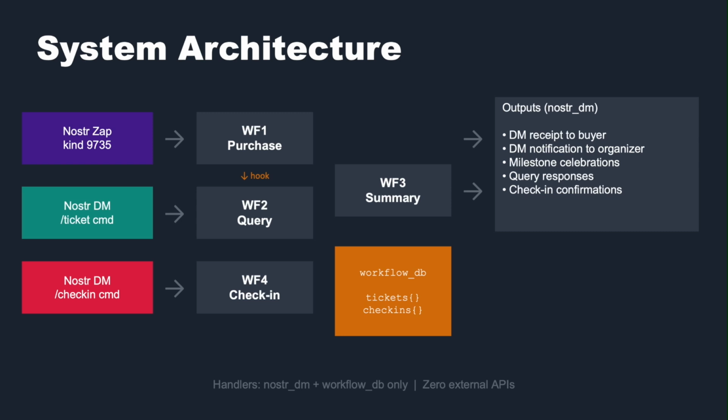Here's the system architecture. On the left, 3 types of inputs. Nostr ZAP receives trigger workflow 1, DM /ticket commands trigger workflow 2, and DM /check-in commands trigger workflow 4. Workflow 1 connects to Workflow 3 through an incomplete hook. All workflows share a central workflow DB with 2 namespaces, tickets and check-ins. On the right, all outputs go through the Nostr DM handler as encrypted direct messages. The entire system uses only 2 handlers, Nostr DM and Workflow DB.